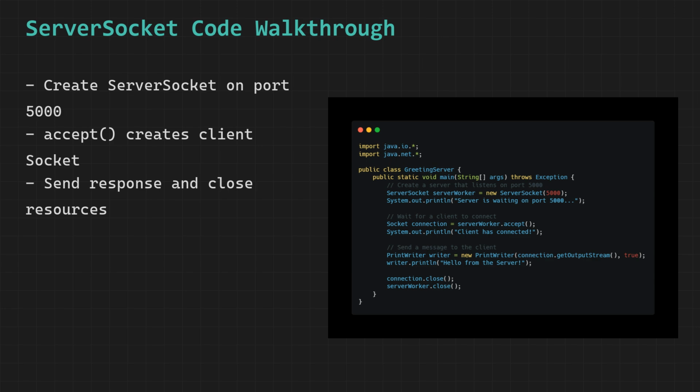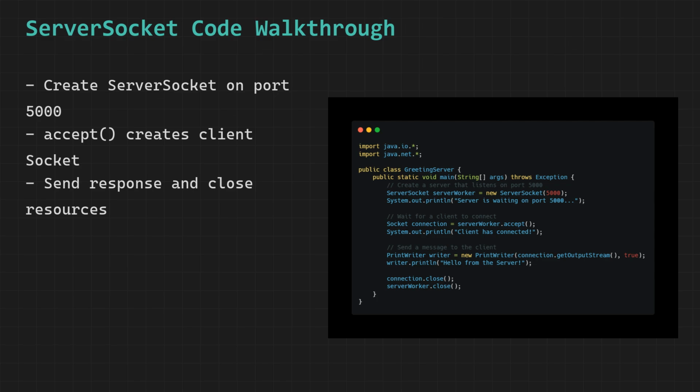We call connection.close, which properly and gracefully shuts down the socket that represents the communication link between the server and the client and releases all the network resources and port bindings associated with that specific client connection, signaling to the client that the server has finished communicating and is closing the connection from its end.